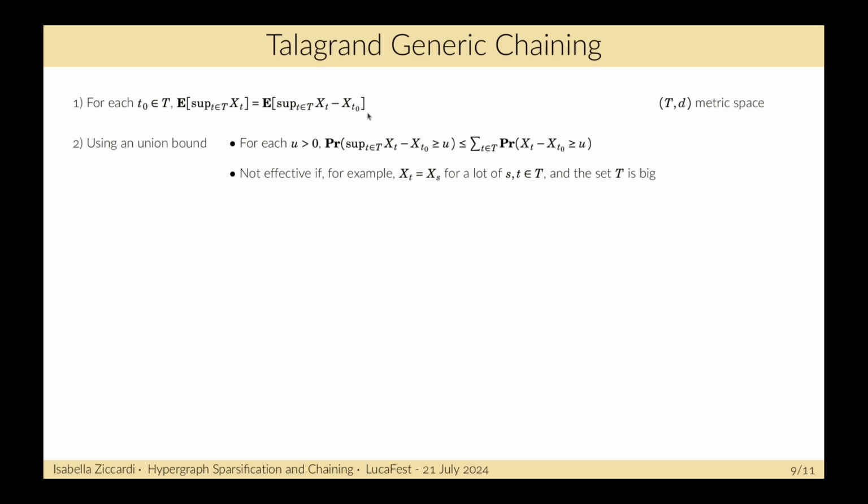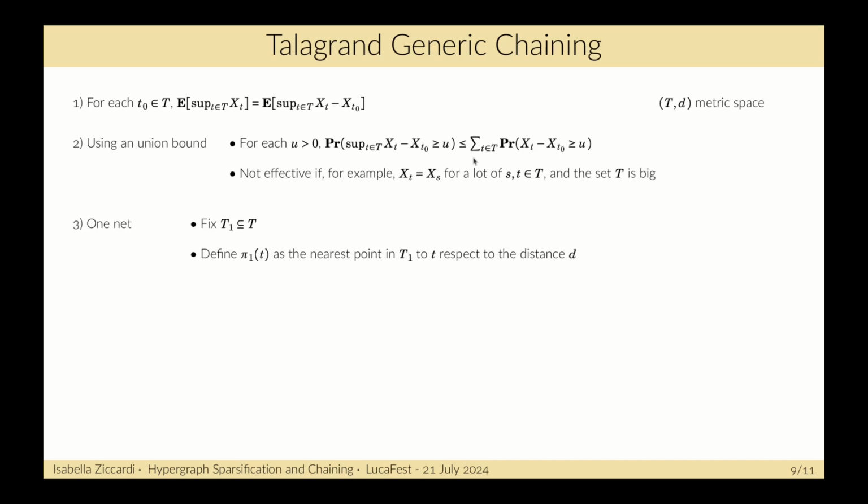So let's see first what happens if we try to estimate this supremum using a union bound. We have that for each u bigger than 0, this probability is at most the sum over all t in T of the probability that X_t minus X_t0 is bigger than u. So this estimation can be very bad. For example, in the case in which the random variables of the process are identical and the set T is very big, this estimation is very bad.